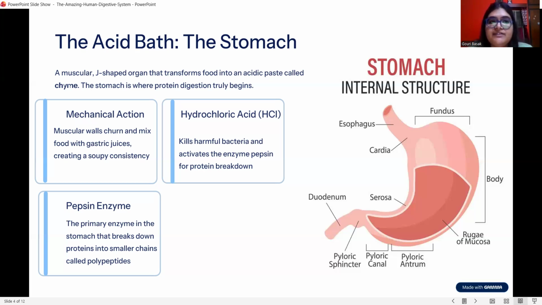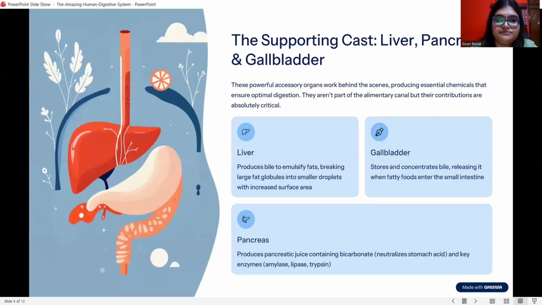Next, inside the stomach, we can see the mechanical action. Our stomach is made up of muscles. So what will the stomach do? The stomach will churn and mix the food with the gastric juices and make a soupy consistency. In this diagram, you can also see the parts of the stomach.